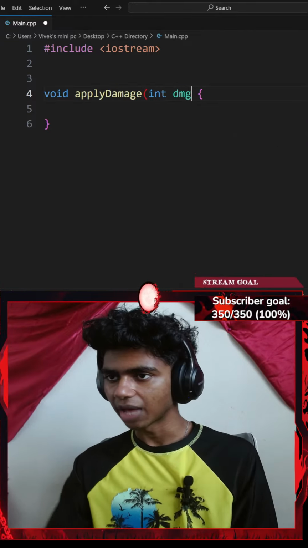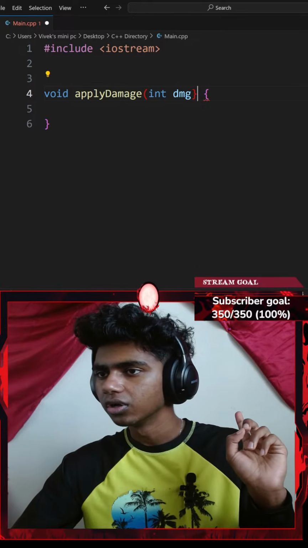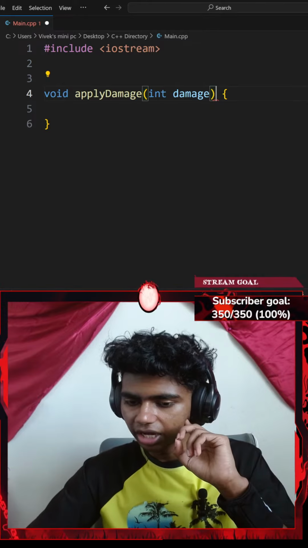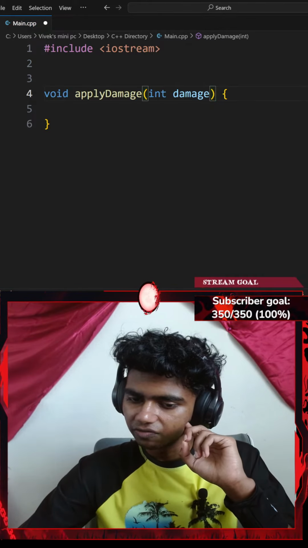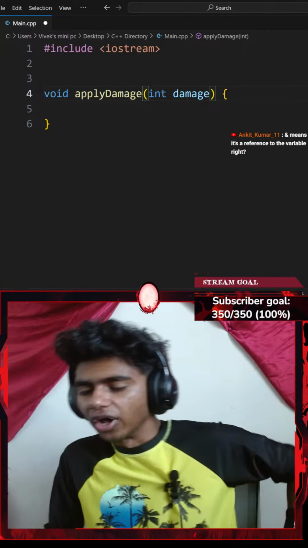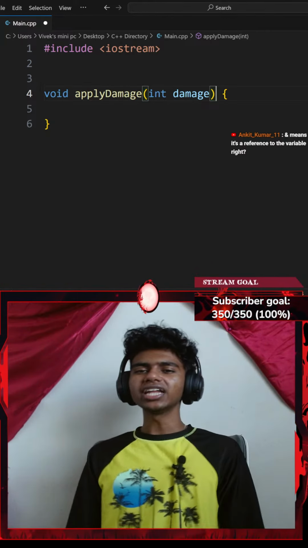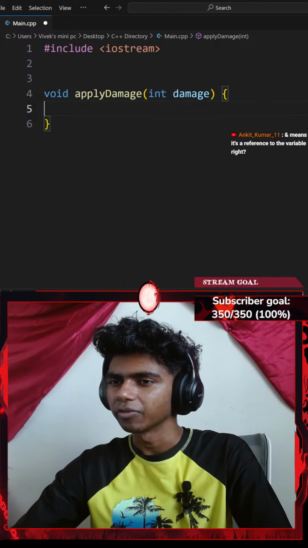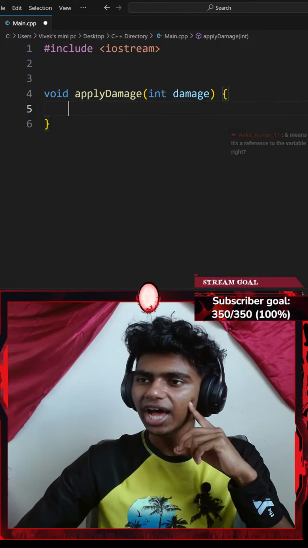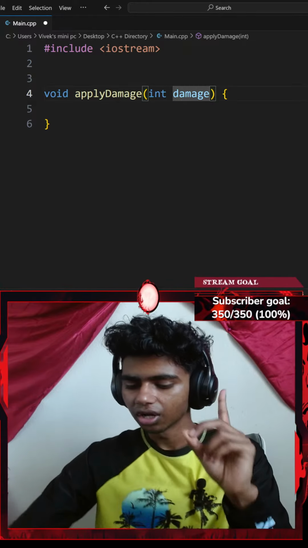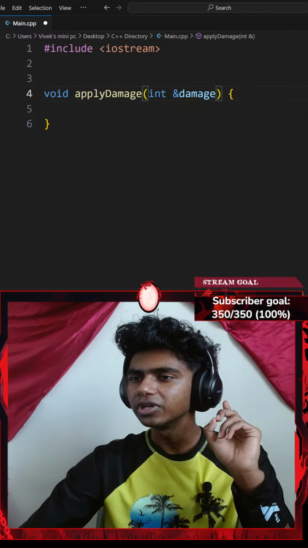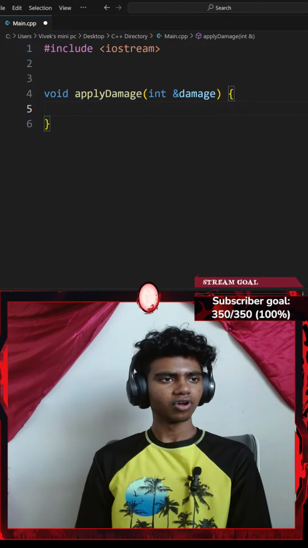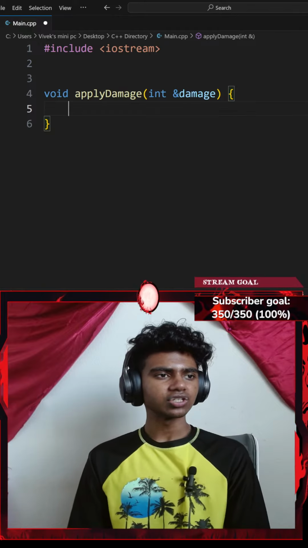Okay, let me change this to damage. There we go, that's damage. So this is going to be a pair of parentheses, and the ampersand means it's a reference to the variable, right? Honestly, I thought that the ampersand is a reference for vectors. I should ask if it's for variables as well, because if you use the ampersand, it changes the actual vector. Although if I use it for a variable, it should change the actual variable itself. Okay, that does make sense. I think I should use the ampersand here.